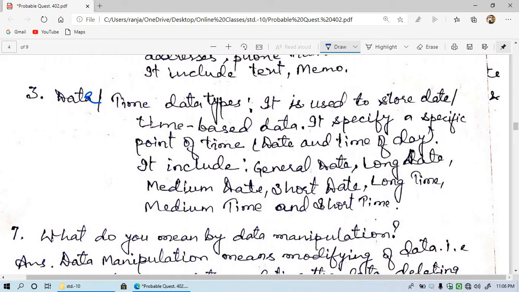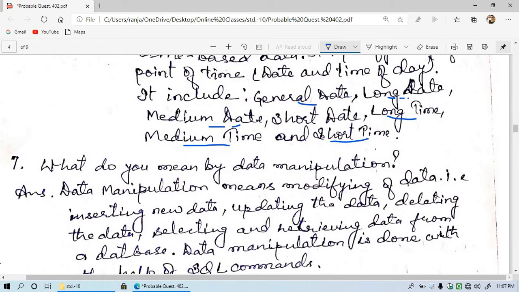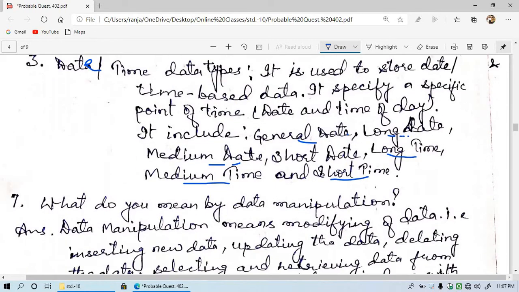As we have for date, the same way we have for time: long time, medium time and short time. Three things for date and three things for time. So for date and time we have three different formats, that is long, medium and short. So this was all question number 6.